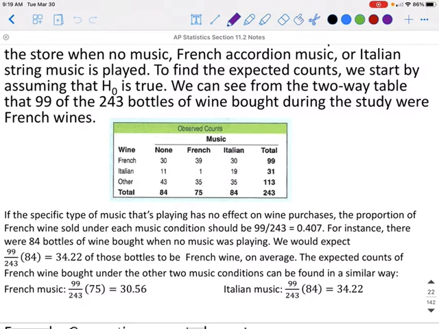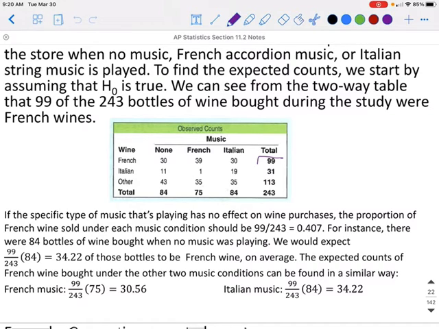If the specific type of music that's playing has no effect on the wine purchase, the proportion of French wine sold under each musical condition should be 99 out of 243, or we would expect about 40.7% of all the wine that is purchased to be French wine. For instance, there were 84 bottles of wine bought when no music was playing. We would expect that 99 out of 243 times the 84 bottles, that 34.22 of those bottles should be French wine on average.